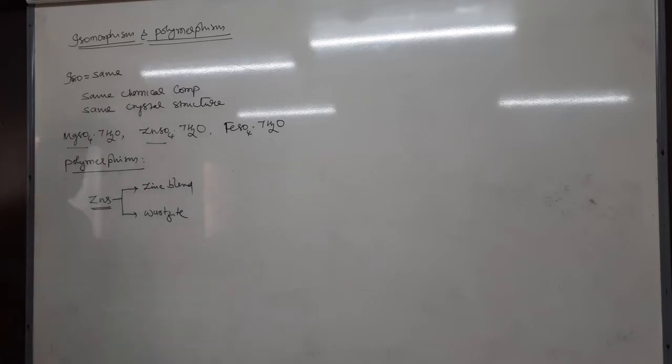The existence of the same compound in two or more different crystal structures is called polymorphism.